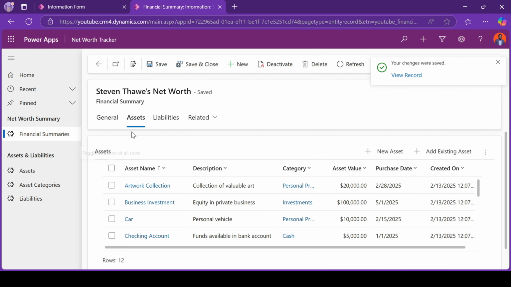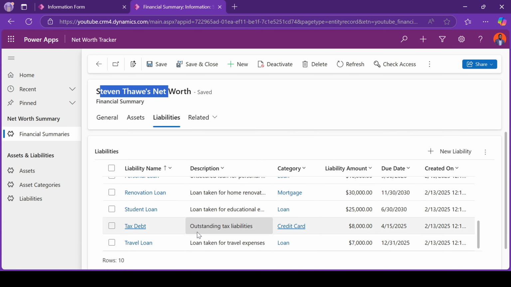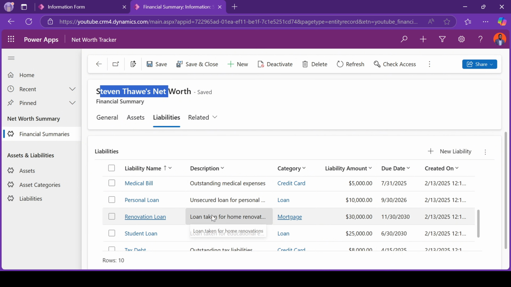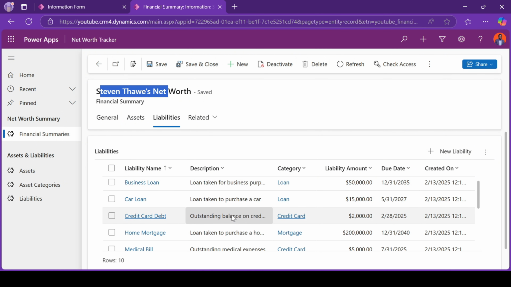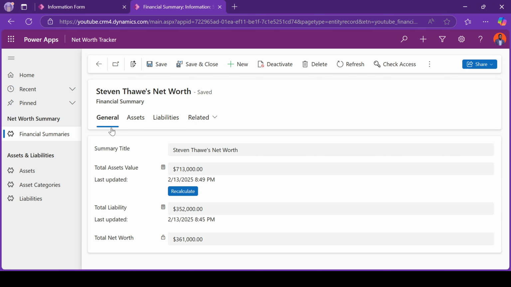From here, you can actually picture it as a folder for Stephen Towers' net worth. What are Stephen Towers' liabilities? All the liabilities are still in the same folder for Stephen Towers' net worth. I see that here I've taken a loan for my holiday, and I've taken a loan for my renovation activities, my medical bills. Everything else is all here, and we're able to track it end to end. This will be so beneficial for an individual, and also for an organization, just to make sure that you're keeping track of everything that you currently have, whether it's an asset or liability.